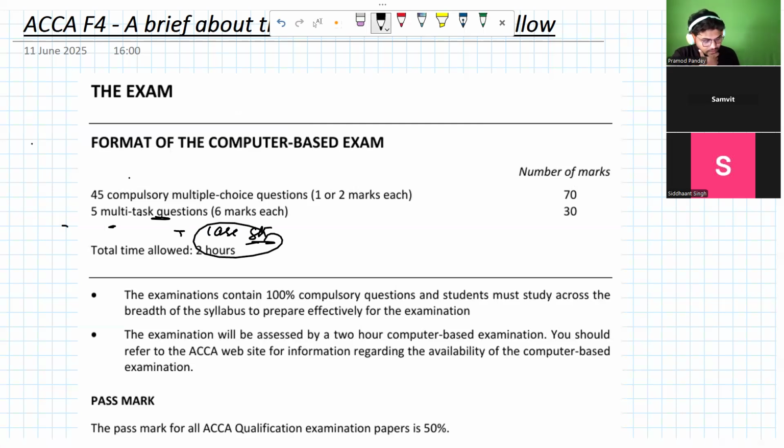But in your section A, where you will have 45 marks in total, with 2 marks requirements and 1 mark requirements, you might see some questions which are scenario based. But the scenario will be of a single line.